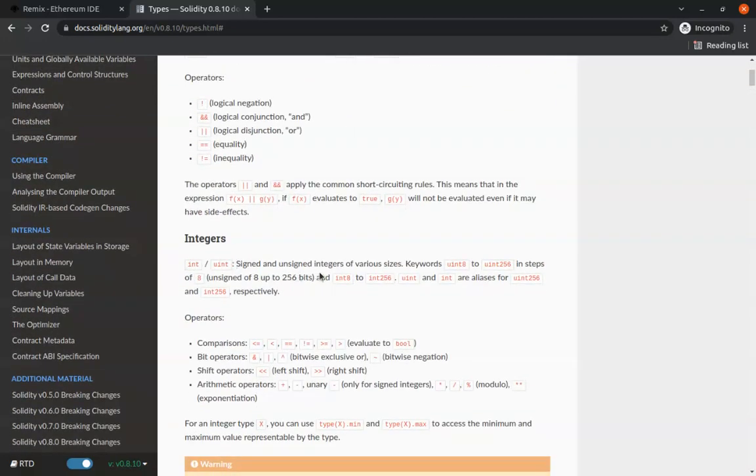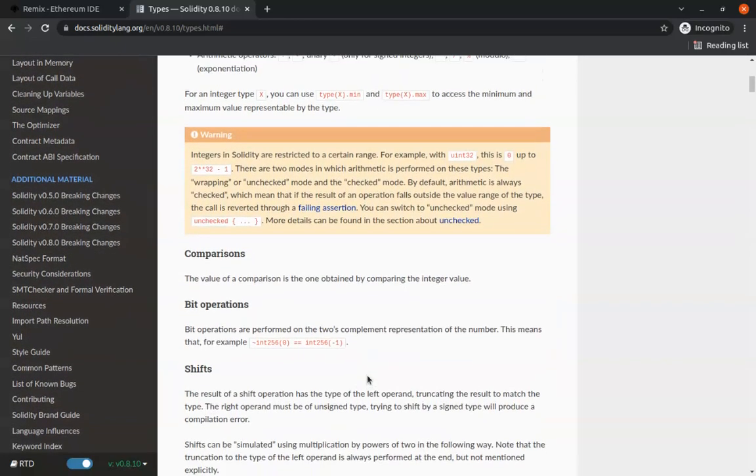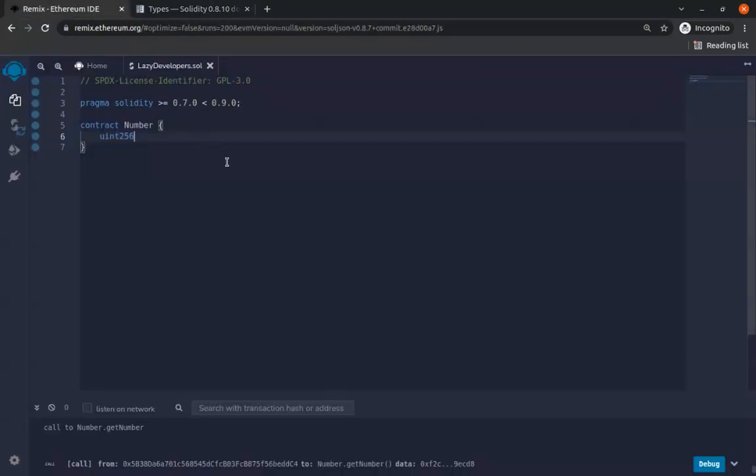So you can see uint, we have 256. We have int 8, right? So you can just go ahead, guys, and look at this documentation and see what works and what doesn't work. But for now, we just want to write our code that accepts a number and gives us back that number. So uint, let's call it number, right? So what this means is that we have a number which is an integer of not more than 256 bits.